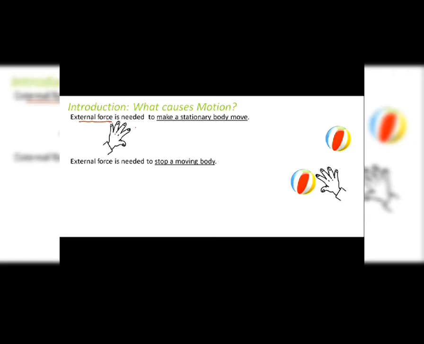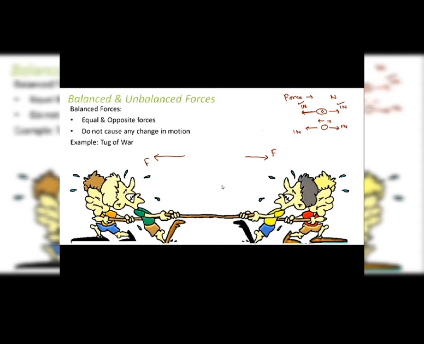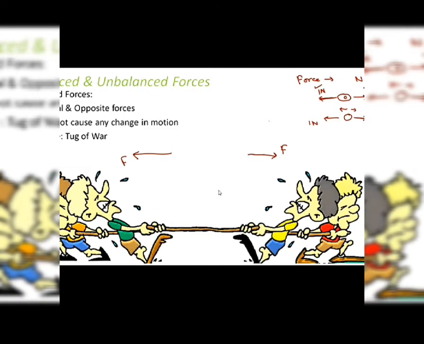Let's quickly talk a bit about force. Here I will focus my study on motion. For that we will talk about two categories of force, balanced forces and unbalanced forces. Now, what are balanced forces? Balanced forces are equal and opposite forces. As the name says, balanced means to make things equal on both sides. So forces which are equal and opposite are forces which are equal in magnitude but opposite in direction.